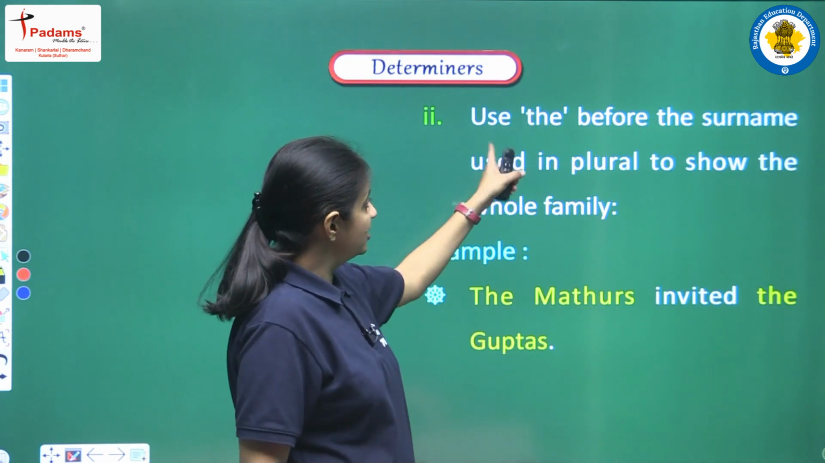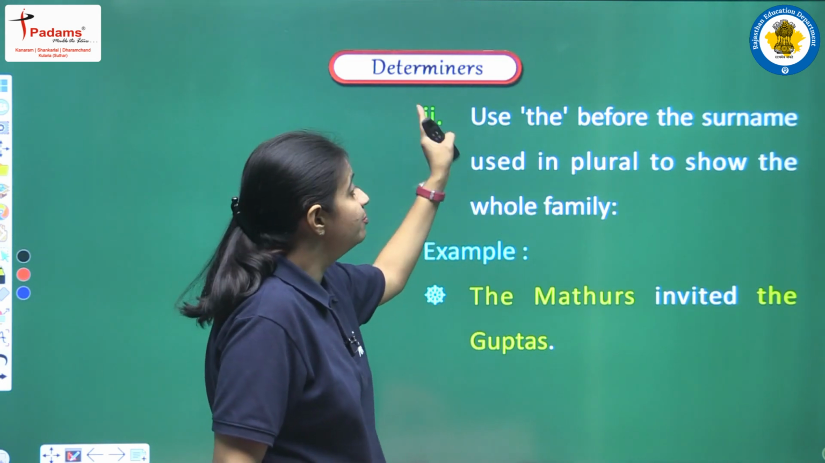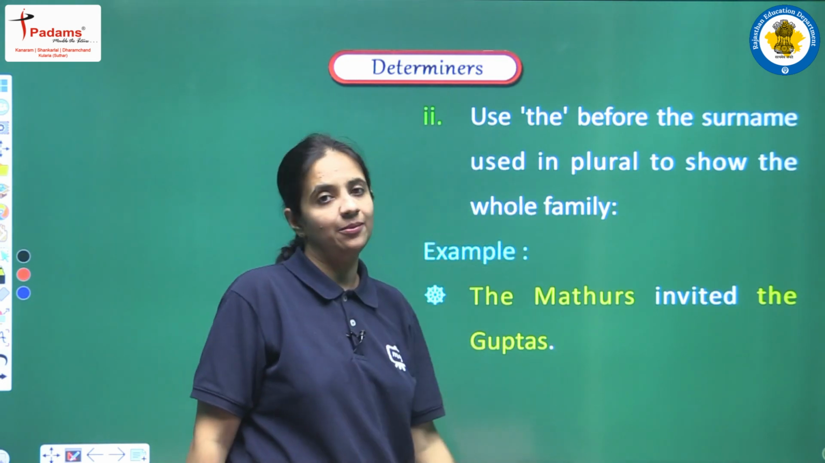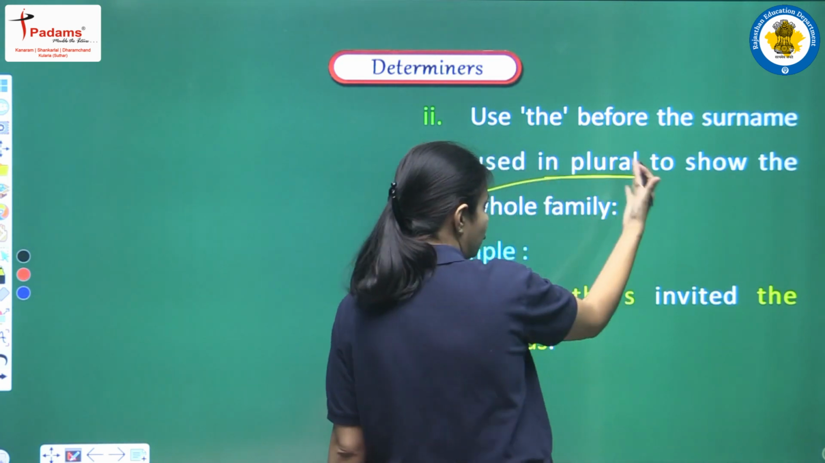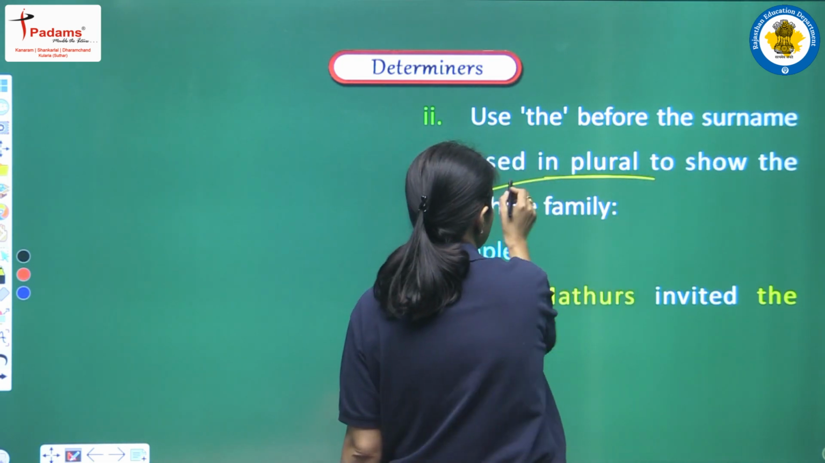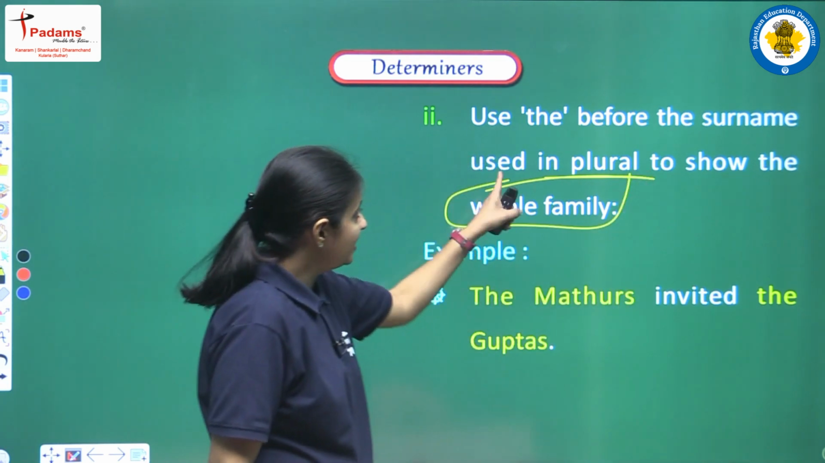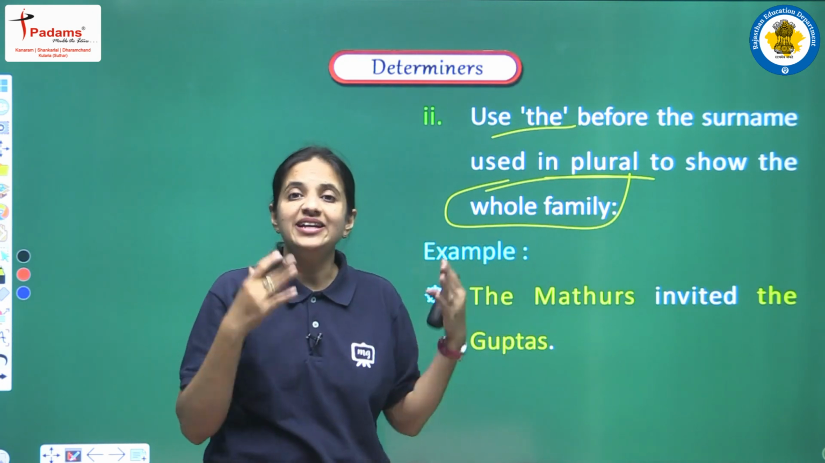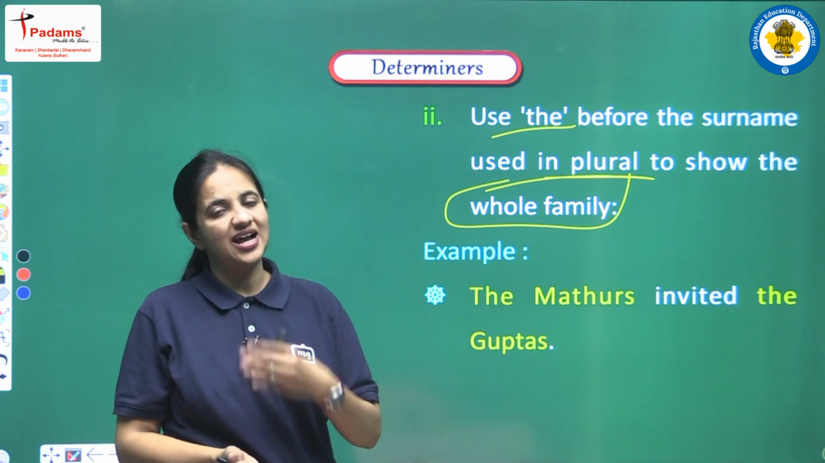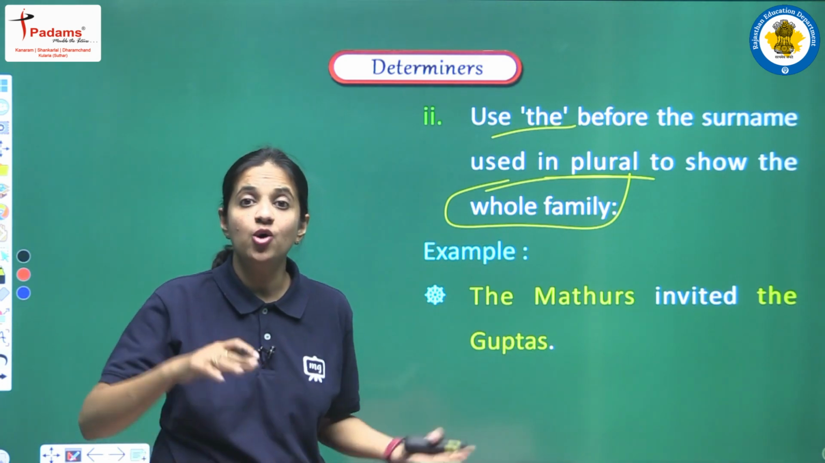Next is use the before the surname used in plural to show the whole family. So if we are having the surname, and that too in a plural form, and with that we are trying to show the whole family, then in that case we have to use the article. Yes, this is a proper noun, but in that case also we have to use the article if we are trying to show the whole family.